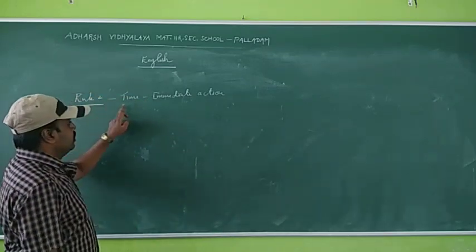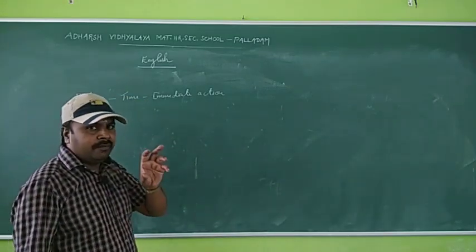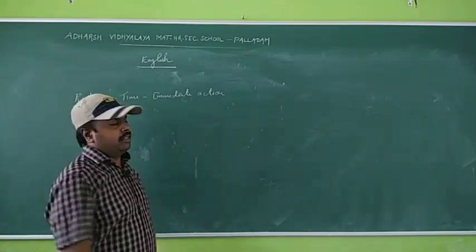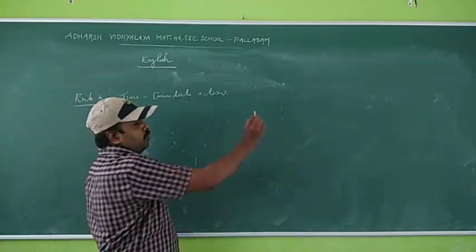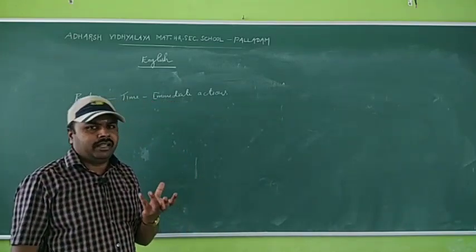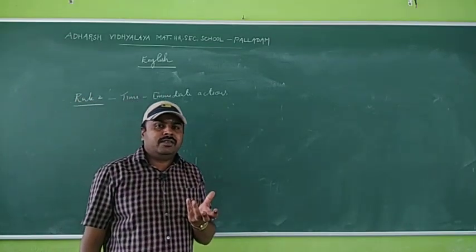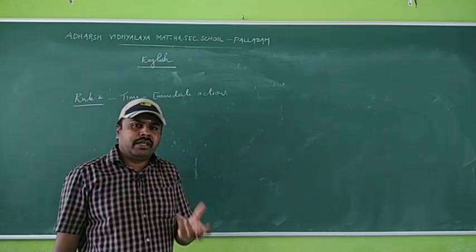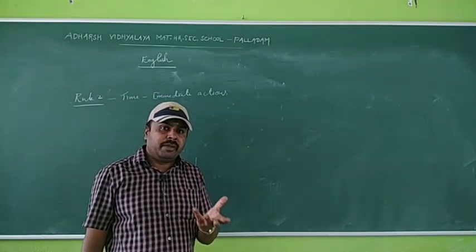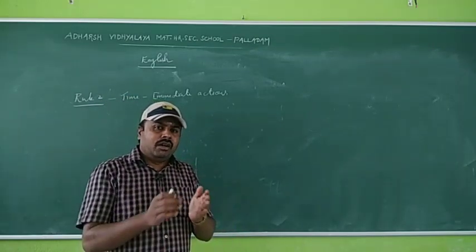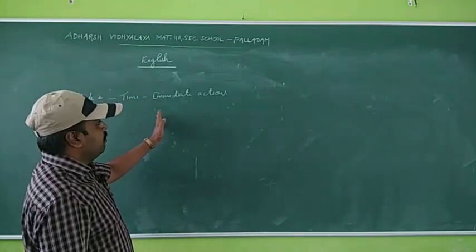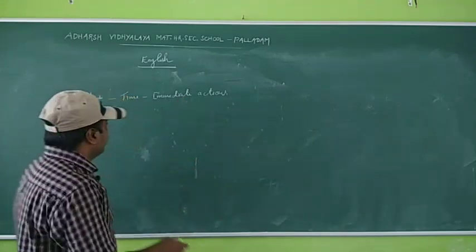So the rule number 2 is time. The sentences which are showing the time, it is immediate actions. The sentence which refers the time, that is immediate actions. Two actions which are happening in same time, simultaneously, next to next. So here all the sentences which are expressing time, that is immediate actions.